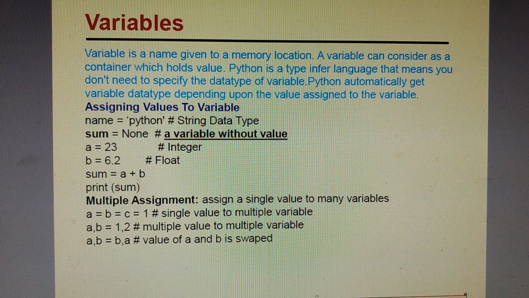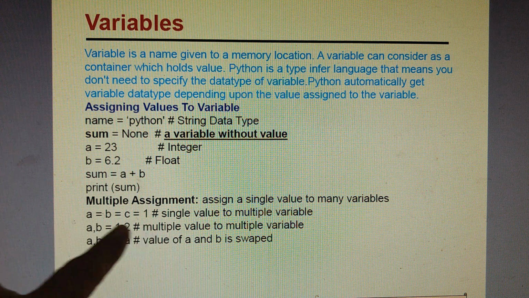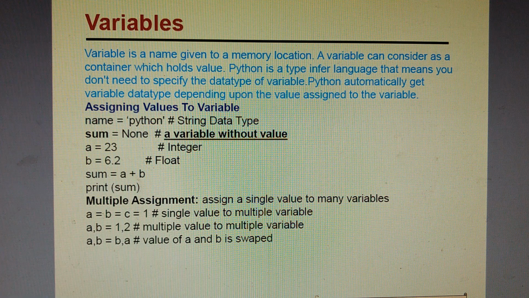And then second is multiple assignment. We can store more than one value, or the same value, in more than one variable together in one go. Say for example, A is equal to B is equal to C is equal to 1, as shown here. Second is A comma B is equal to 1 comma 2, which means A will have the value 1 and B will have the value 2. Or vice versa, we can also swap the values of A and B as B and A. So it is possible to have multiple assignments in Python.